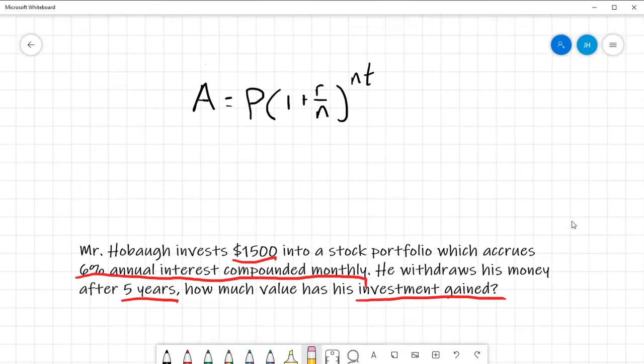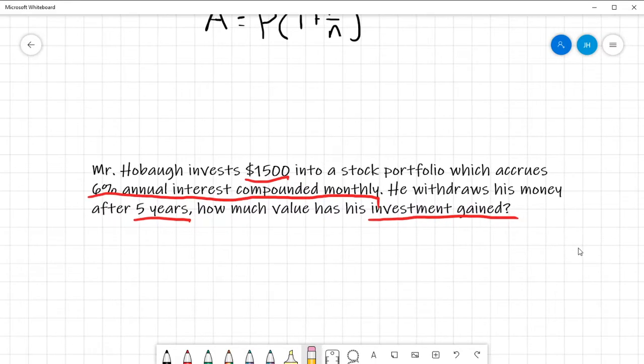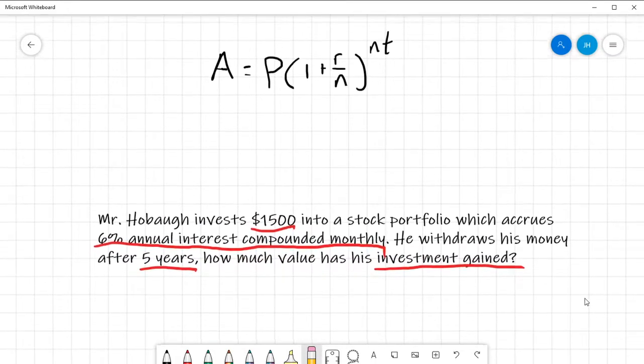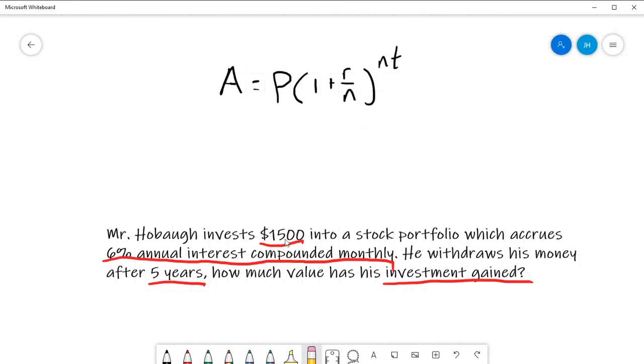So for example, we have the following problem. It says, Mr. Hobart invests $1,500 into a stock portfolio, which accrues 6% annual interest compounded monthly. He withdraws his money after 5 years. How much value has his investment gained? So we need to calculate A here, right? So to start with, A, we don't know. We don't know how much money it's worth after 5 years.